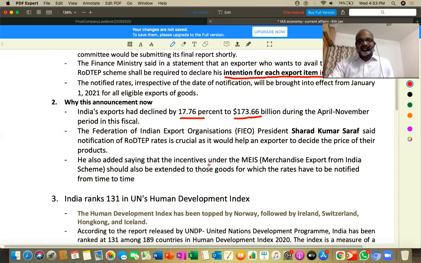He also added that the incentives under MEIS, the Merchandise Exports from India Scheme, should also be extended to those goods for which the rates have yet to be notified.